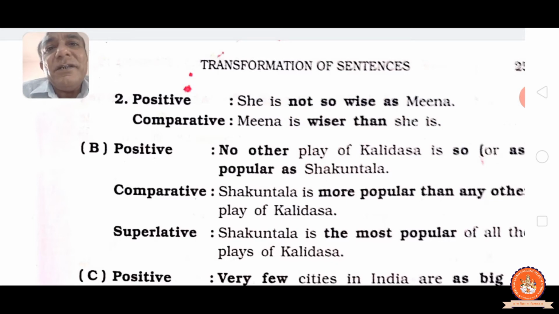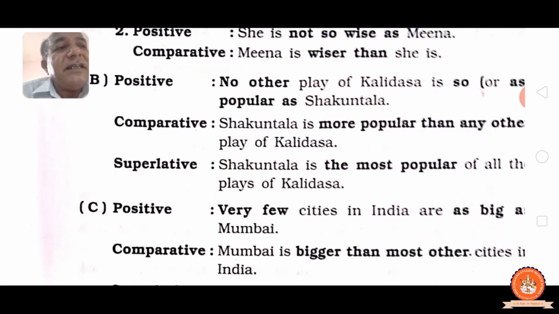Popular, as you know, comparative form, more popular. Not er adding in all cases. If a long adjective is there, then you have to add more in comparative. More popular than any other play of Kalidas. In superlative, Shakuntala is the most popular of all the plays of Kalidas. Superlative sign, as you know, the and third form, most popular. Otherwise est is added, but here the adjective is long, that is why more in comparative and most in superlative.